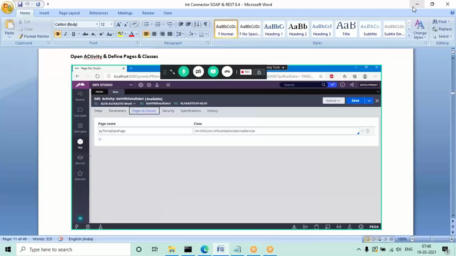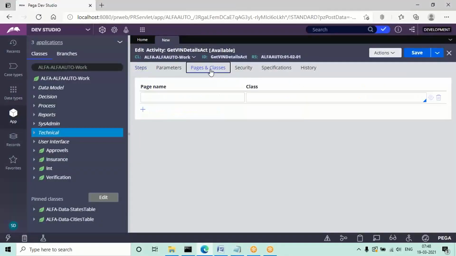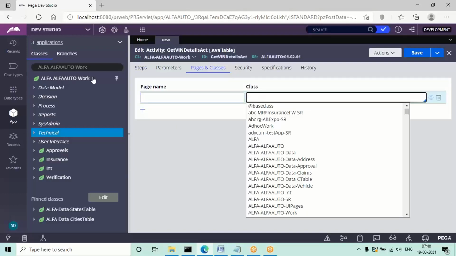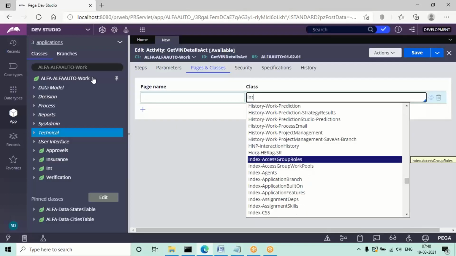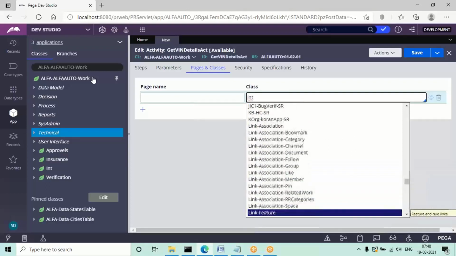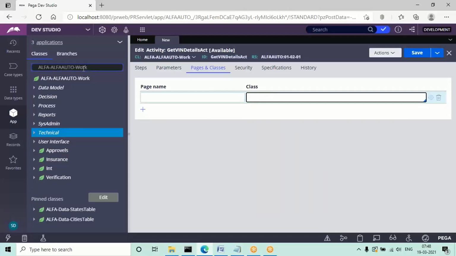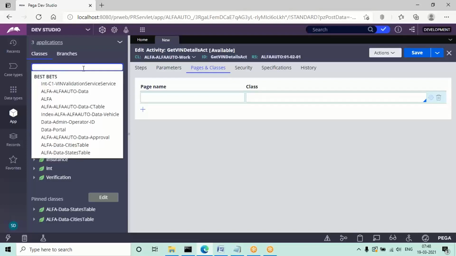Okay, so map your integration class name. Go to Pega classes. Sometimes you may not get the integration class. If you're not getting it, you can copy it from the class explorer. If you're getting it, it's okay. In some versions you may not get the class in the down arrow. In that case, I already opened the class once, right?